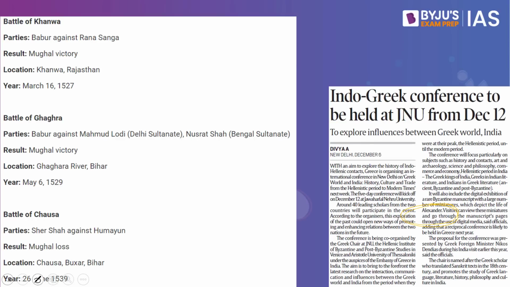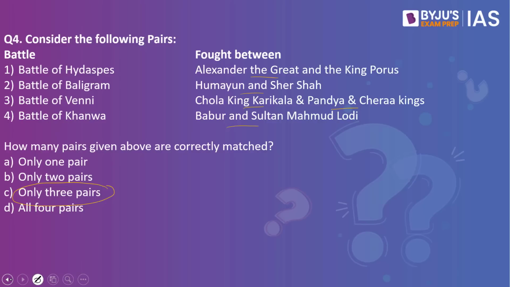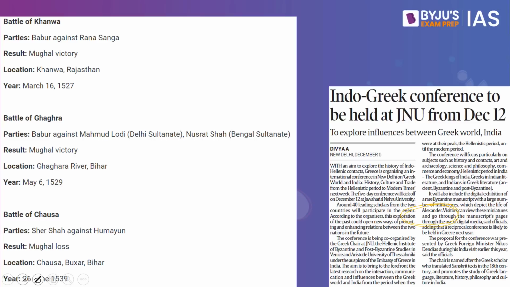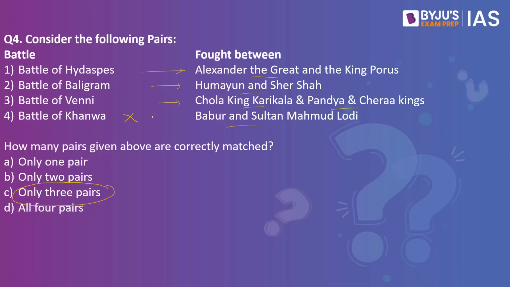So when we look into the statements, yes, the Battle of Hydaspes was fought between Alexander and King Porus. First one is right. Battle of Baligram between Humayun and Sher Shah. Second is right. Battle of Veni between Chola King Karikala and Pandya and Chera kings. Third statement is also right. But when it comes to Kanwa, it is not between Babur and Sultan Muhammad Lodi, but instead it is Babur against Rana Sanga. Since 3 are correctly matched, the fourth one is wrongly matched. Only 3 pairs are correctly matched.